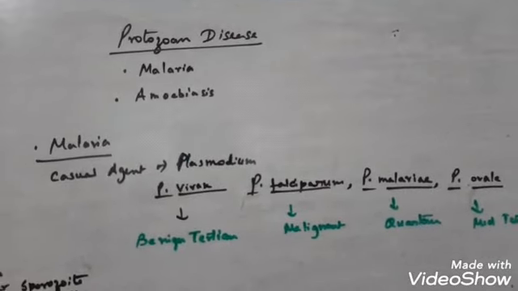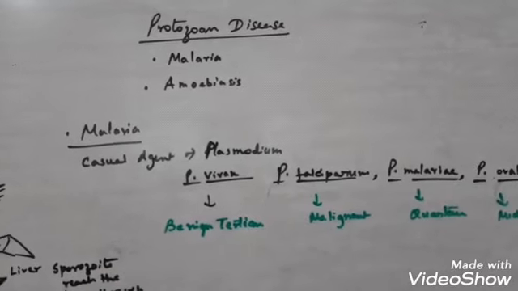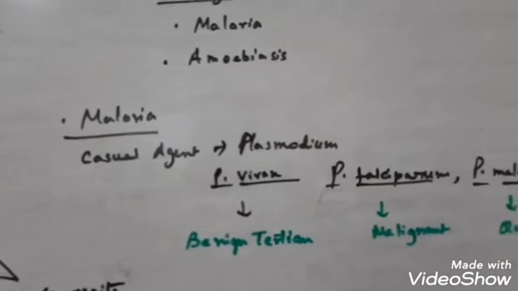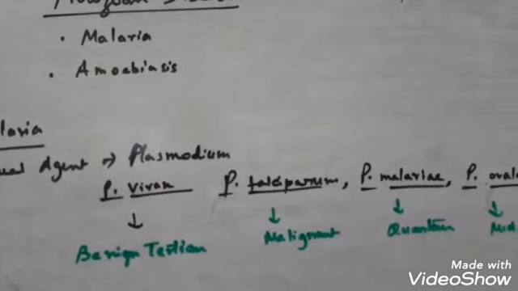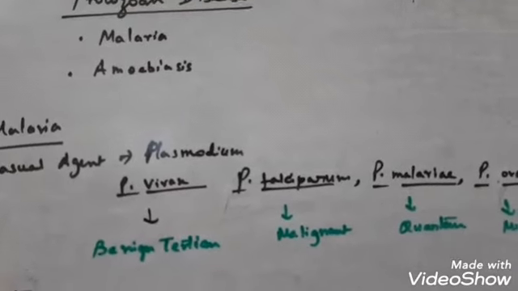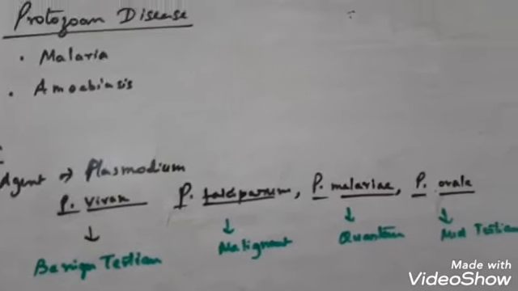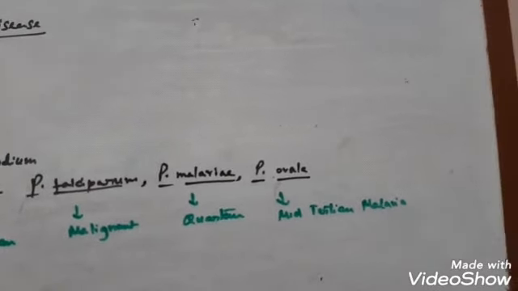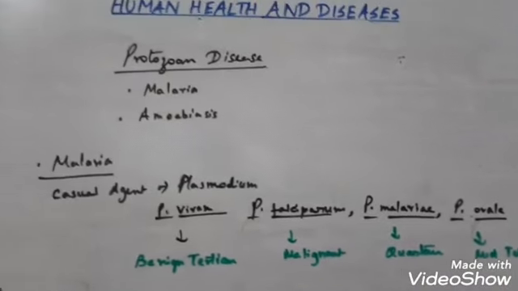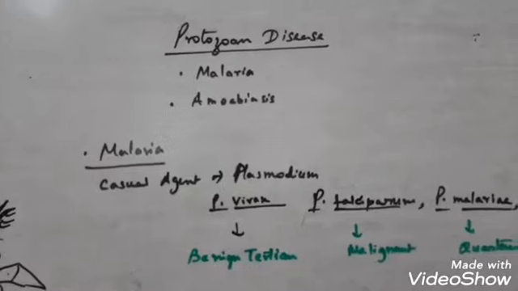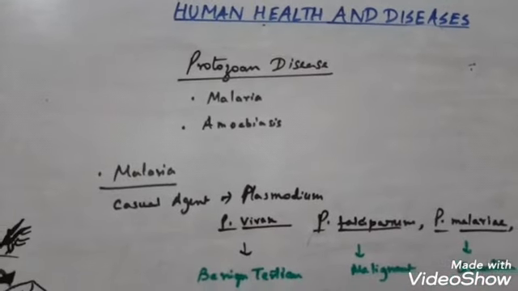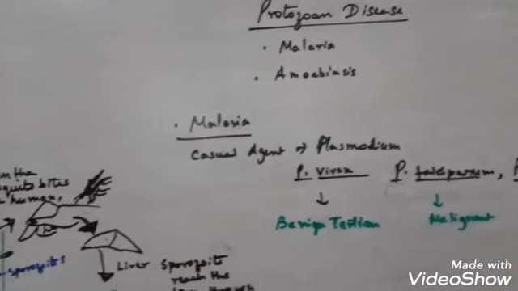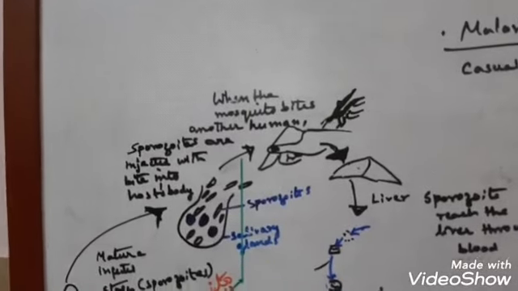Now let's have a look at the various types of malaria caused by these four types of Plasmodium. Plasmodium vivax causes benign tertian malaria. Plasmodium falciparum causes a very dangerous disease called malignant malaria, which is very lethal. Plasmodium malariae causes quartan malaria, and Plasmodium ovale causes mild tertian malaria. So these are the four types of Plasmodium that cause various types of malaria. Now malaria is caused by Plasmodium, which actually requires two hosts. One host is the mosquito, another host is the human being.